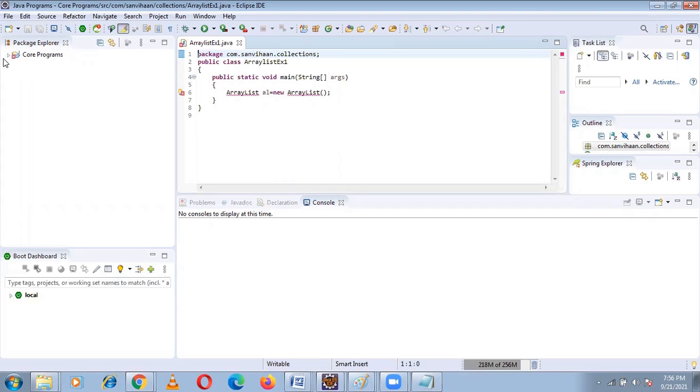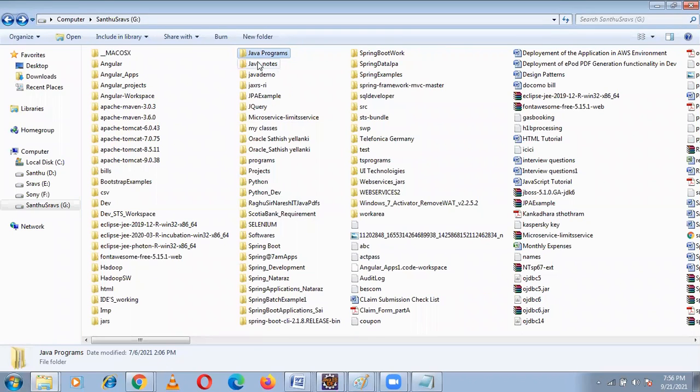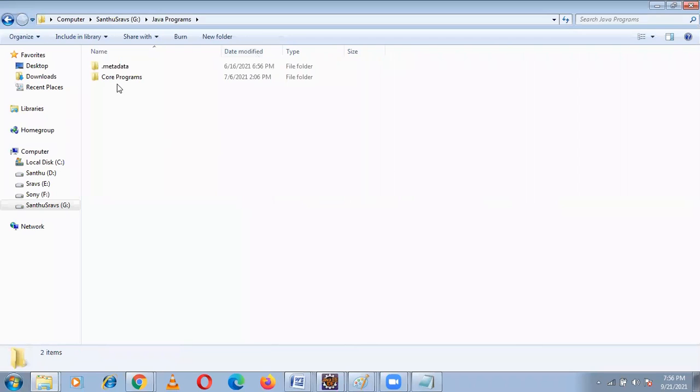Now, core programs is a folder. What is this core programs? See, I'll tell you one thing. In G drive, I created a folder called Java programs. Okay, I'll remove this for a minute. I'll delete it.